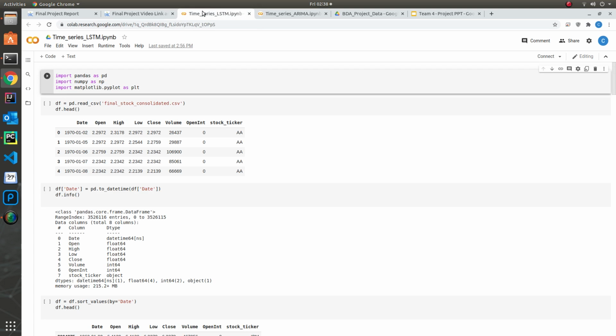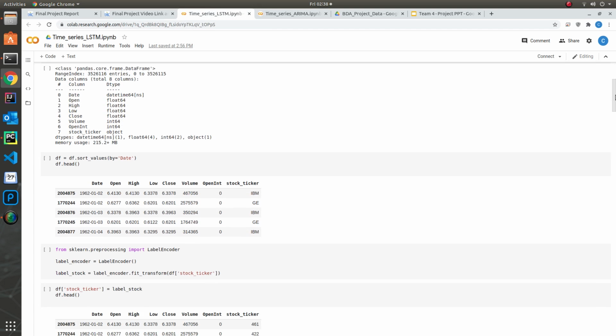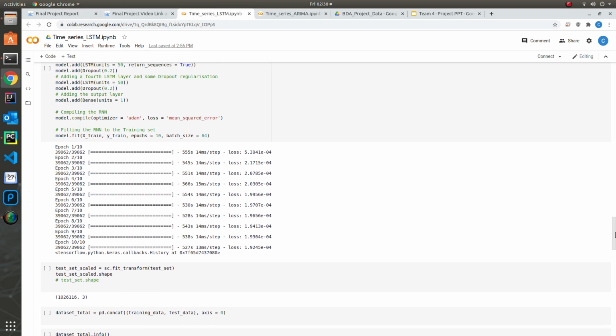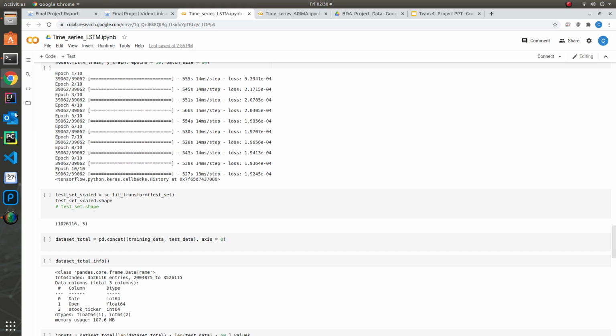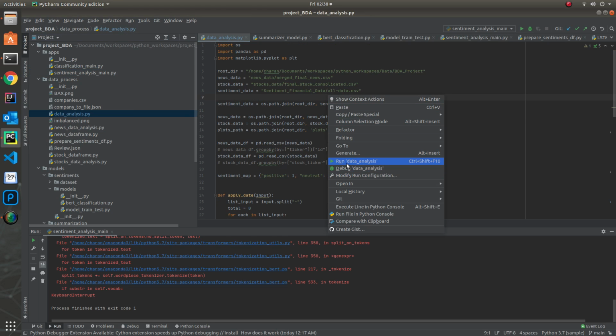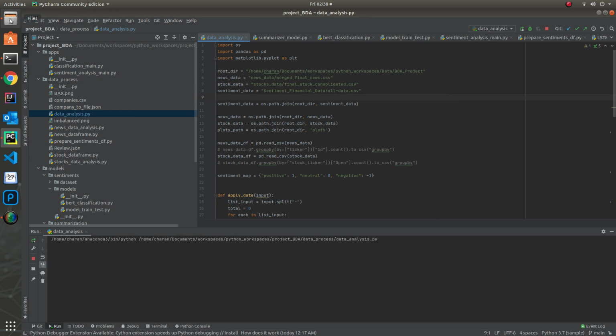So we used an LSTM model to identify and understand how the values come across. On that comparison, once the data has arrived, we made the comparison between two data, that is sentiment data and the financial data.